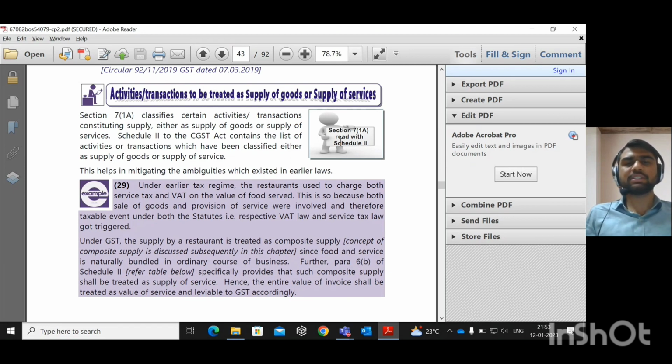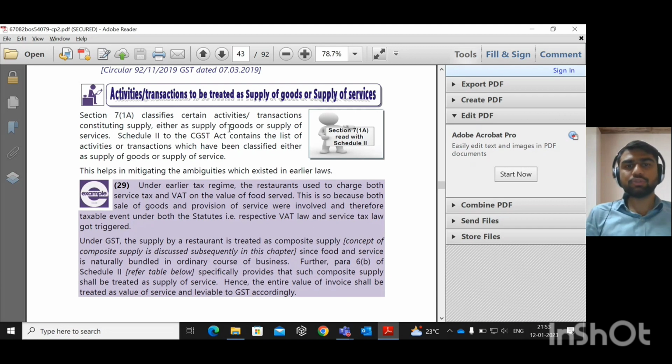To remove the ambiguities, this Section 7(1A) was introduced, and the types of services or goods should be read with Schedule 2. You can look here: Section 7(1A) classifies certain activities or transactions constituting supply either as a supply of goods or as a supply of services, not both.